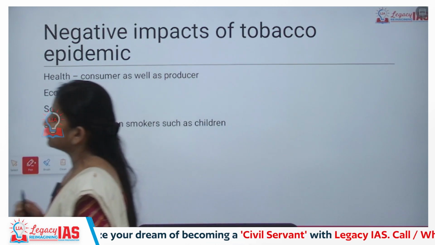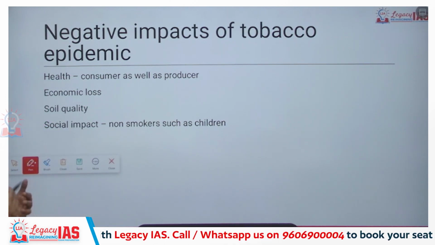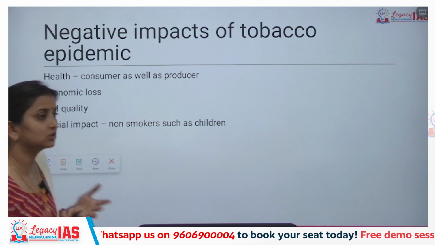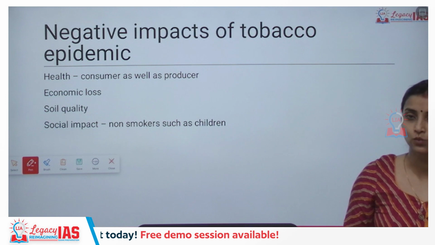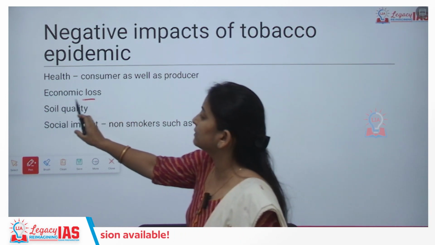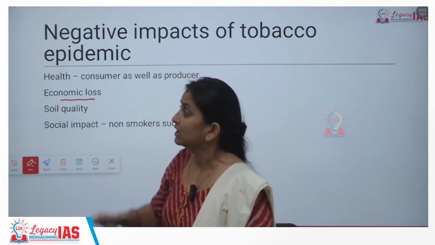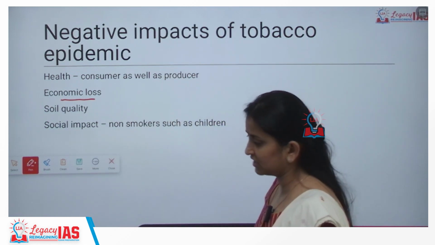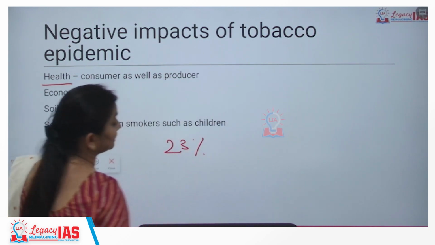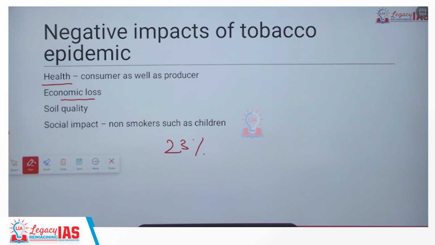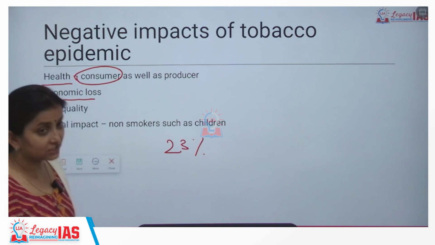Now talking about the epidemic, what is the negative impact? What is the problem if we have so many increasing tobacco users, because we know that tobacco brings huge amount of revenue. But all in all, we know that tobacco brings in huge revenue to the country. So what are the negative impacts? The first major negative impact is health, of course. I told you that 23% of the global cancer related death burden lies in India. So there is definite impact on the one person who is consuming tobacco.